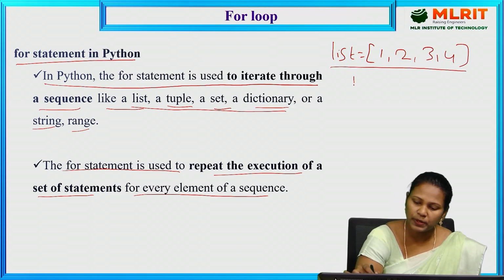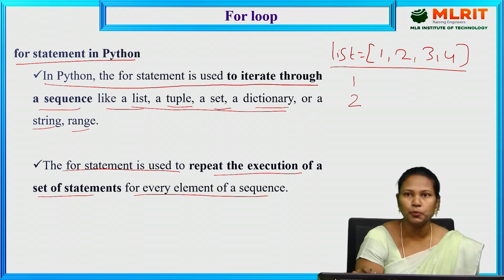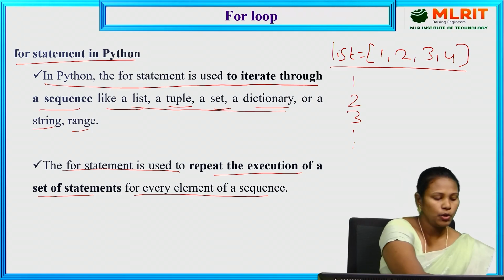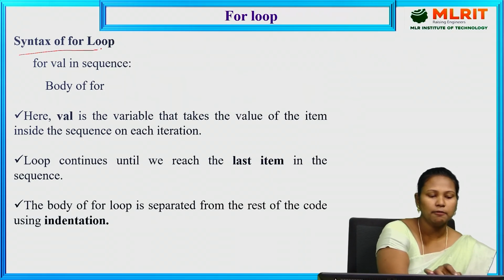So first I have to print the 1. After that I have to print the 2, 3, and so on like that. So for iterating each and every value, we are using the for statement. Now we'll see the syntax for the for loop.